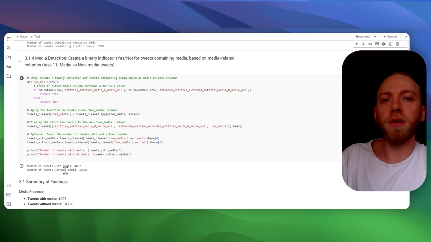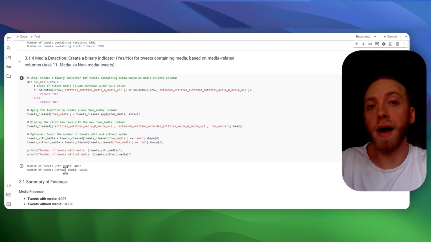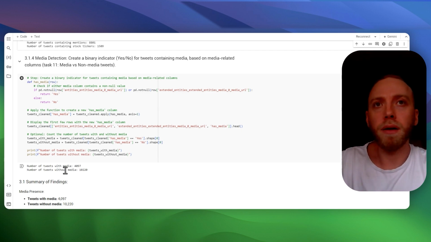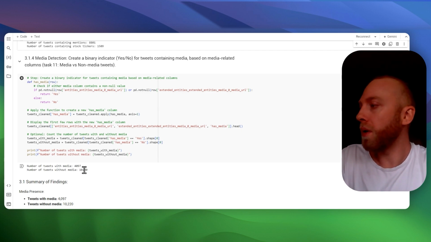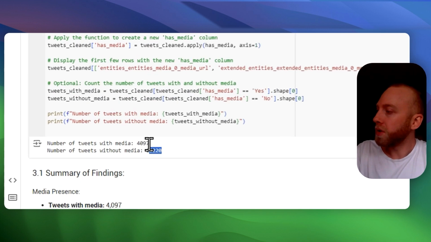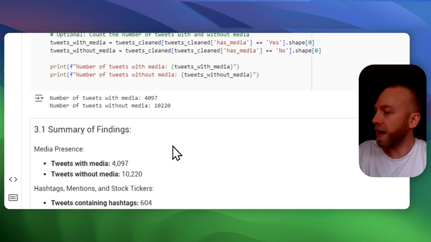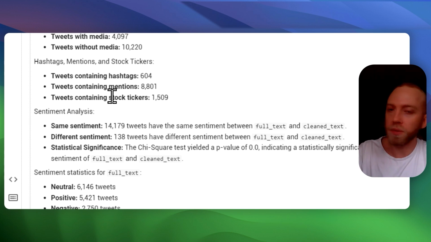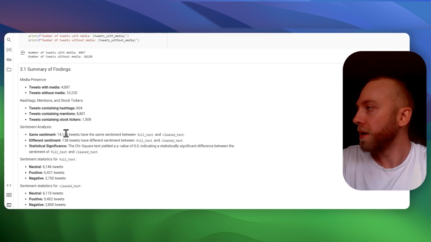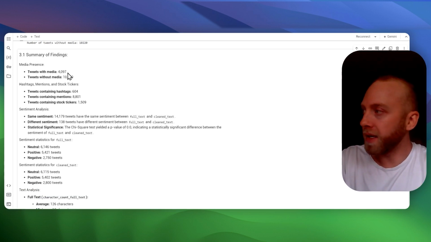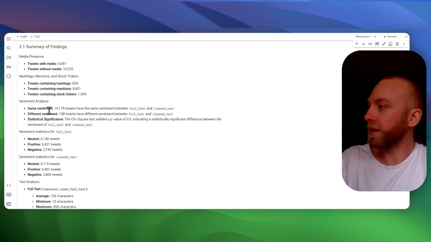So then we wanted to determine and find the media presence in tweets. That's what we did here. So 4,000 of his tweets had media, 10,000 did not. And of course, we have a summary of our findings to wrap it all up. So we have tweets with media, without, tweets with hashtags, mentions, and tickers.